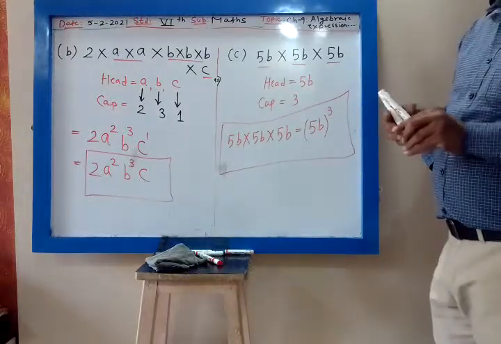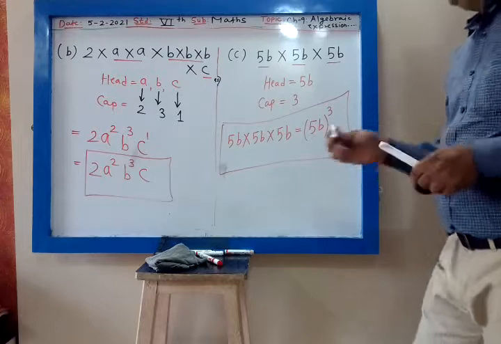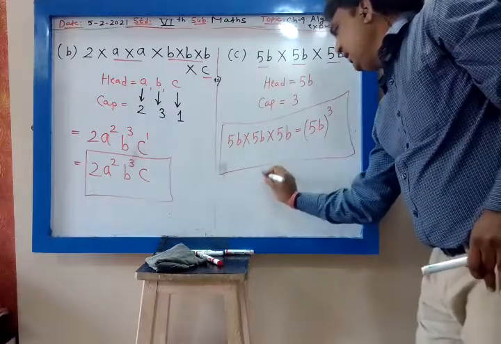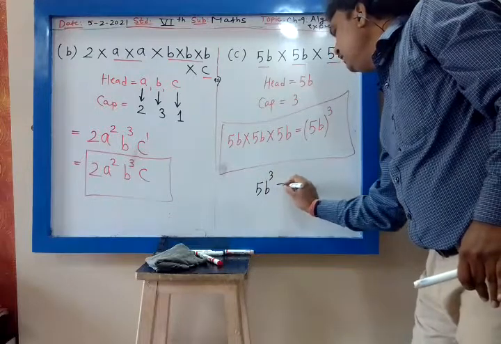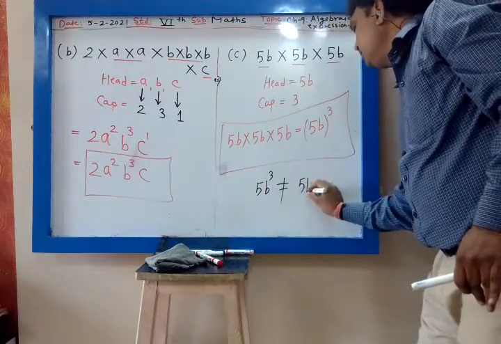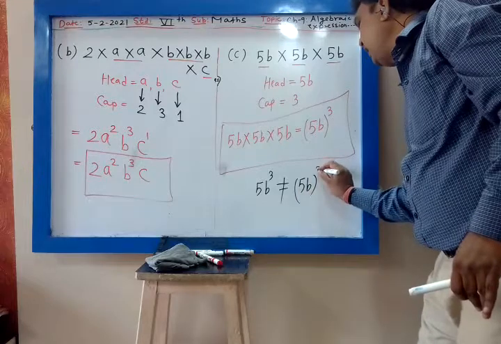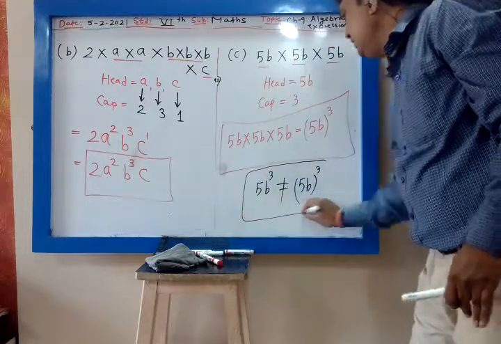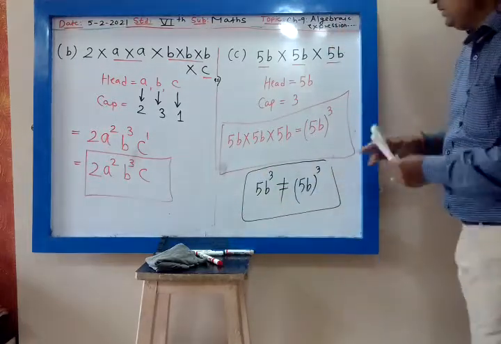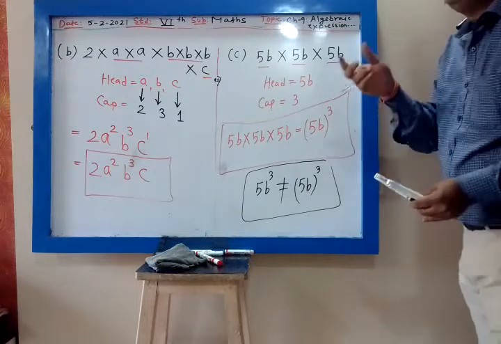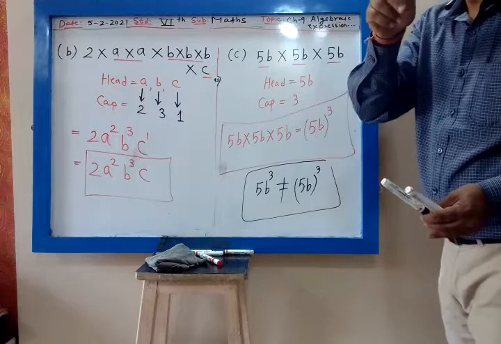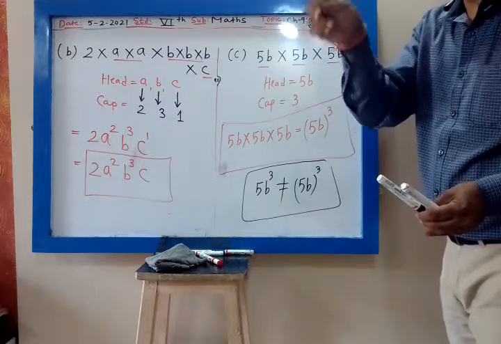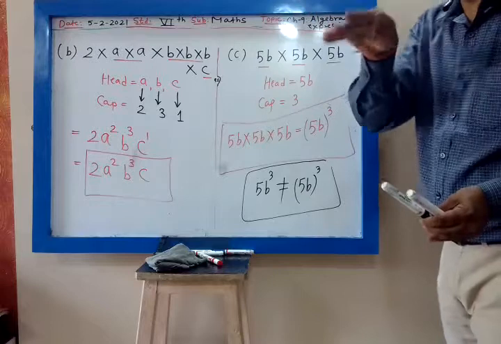The bracket is a must, because 5b raised to 3 is not equal to 5b raised to whole 3. Both are different. If you do not put the bracket, then your entire calculation becomes wrong, because the cap is placed over the entire head.